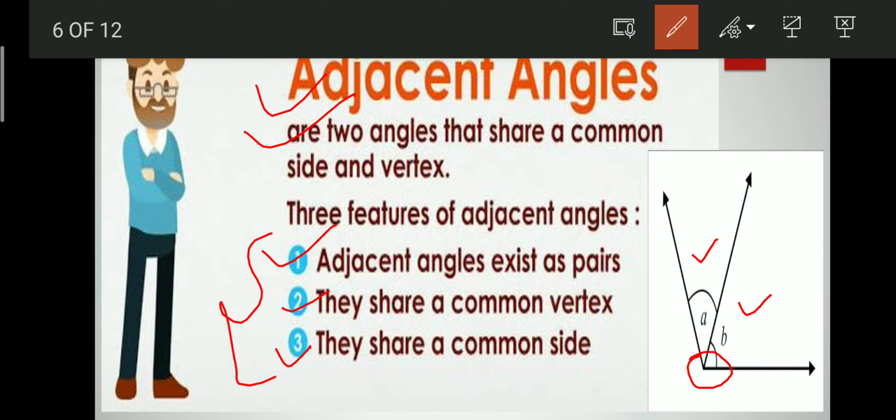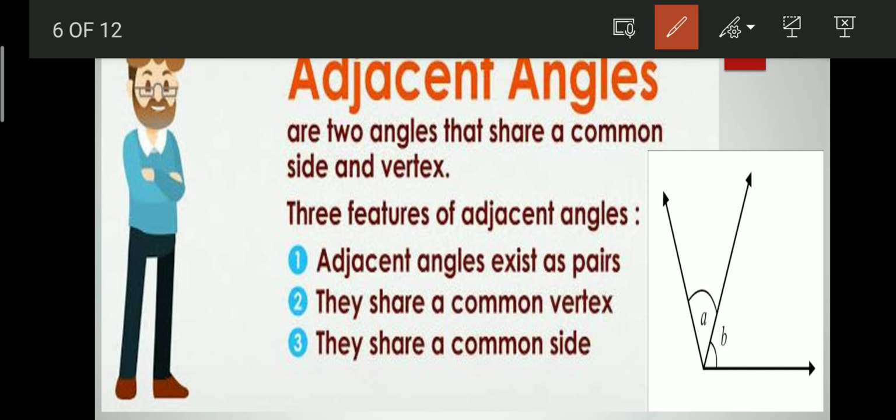And the third property is they share a common side. If we look at angle A, this line is used in angle A, and this line is also used in making angle B. So we can see that this is a common side which exists in making angle A as well as angle B. So all 3 points are satisfied here, so we can say that angles A and B are adjacent angles. I hope that is clear to you all.